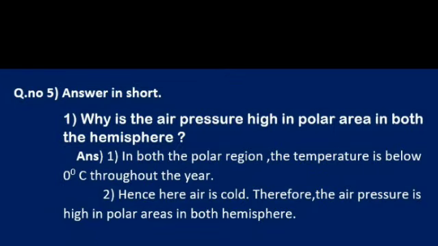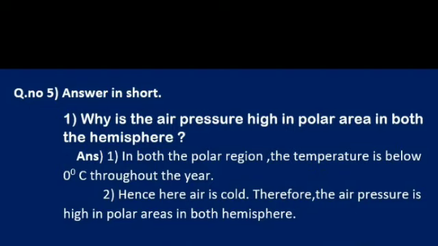Now the answers in short. Let's see the first question. Why is the air pressure high in polar areas in both the hemispheres? Now see the answer. In both the polar regions, see student, both the polar regions means in the southern hemisphere also and in the northern hemisphere also, the temperature is below 0 degrees Celsius throughout the year.